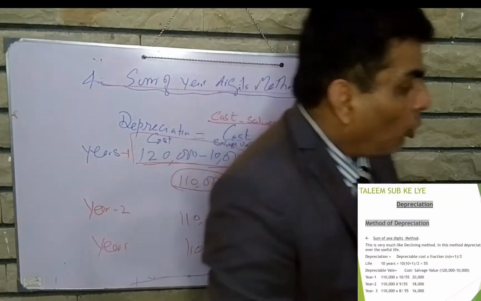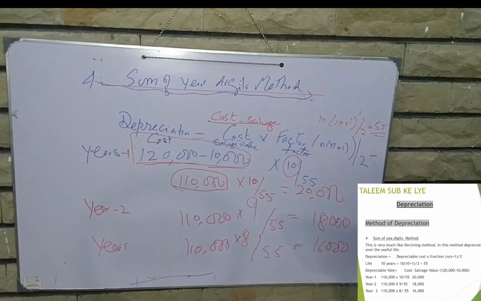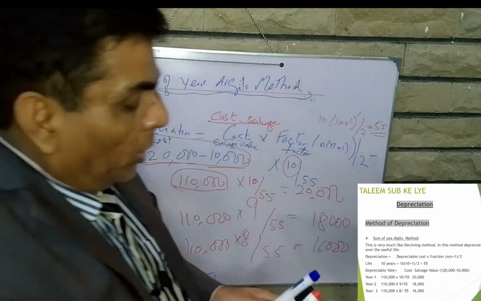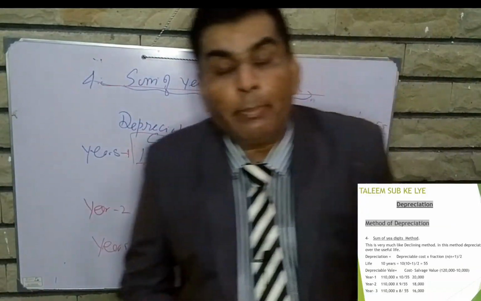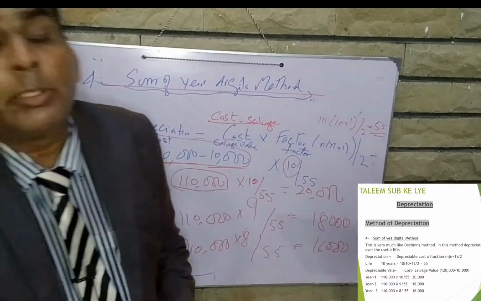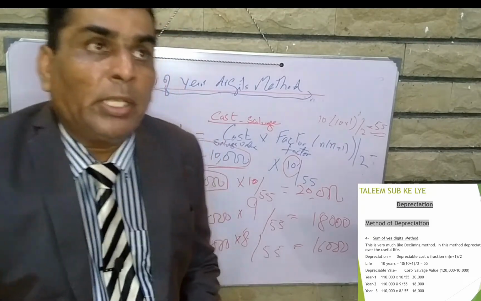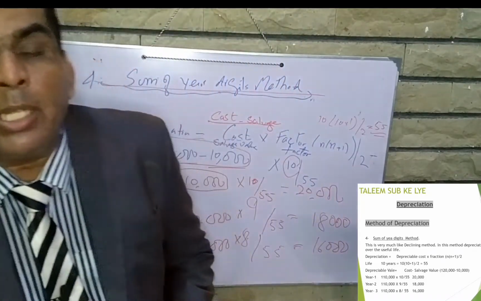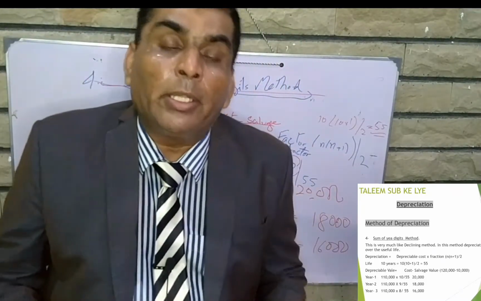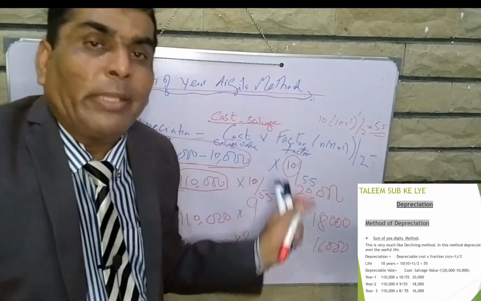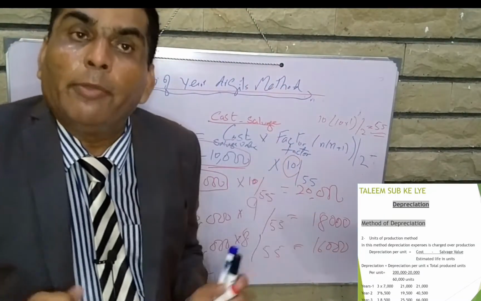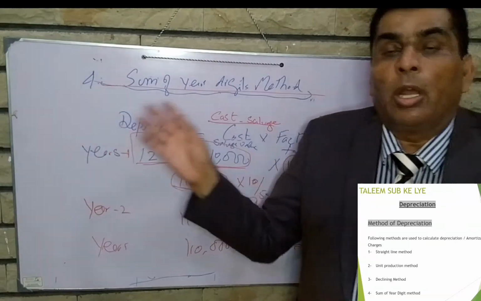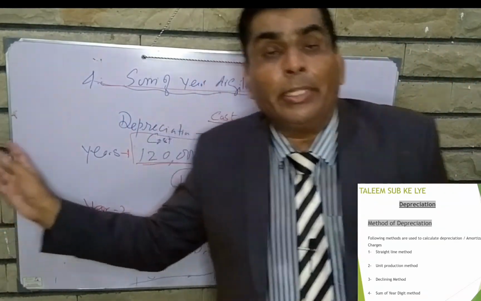So there are four methods of calculating depreciation. Many organizations calculate depreciation by the straight line method or declining method. But most companies, especially manufacturing companies, use the units of production method. That depends on company policy and the nature of the business, which method they choose. But all four methods are okay and good to go in finance and accounts. So these are the four processes we learned for calculating depreciation.